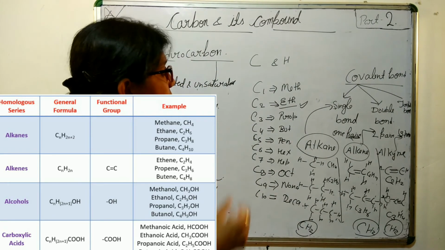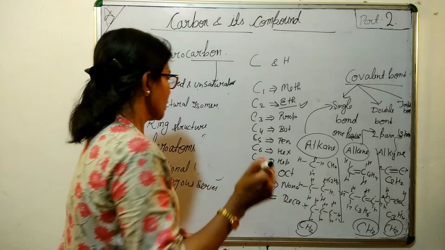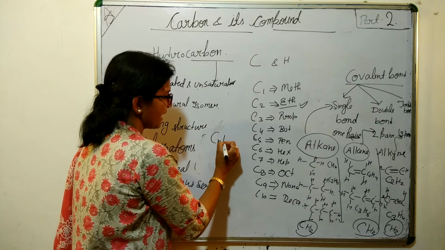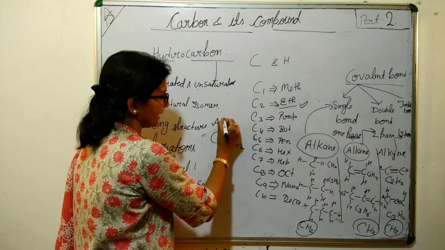So if we want to derive the formula of alkane, alkene, alkyne, we get CnH2n plus 2 for alkane.